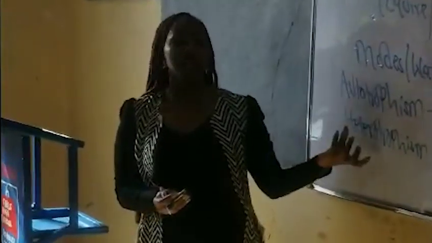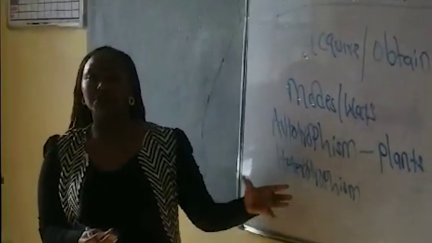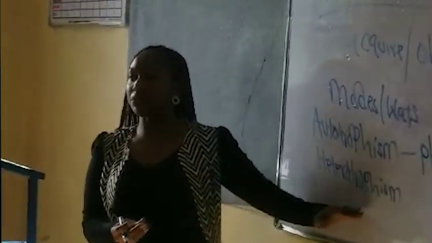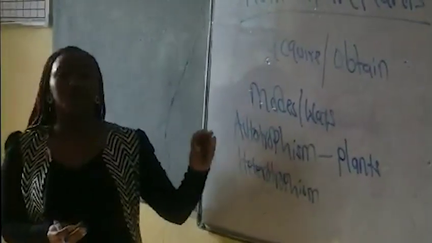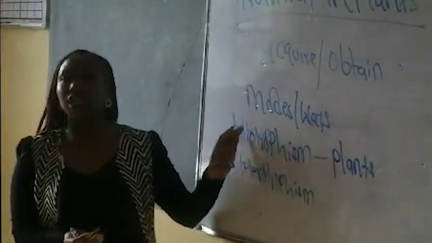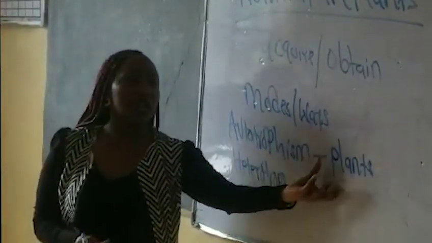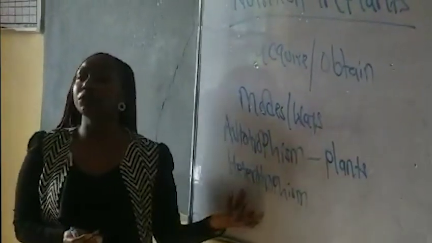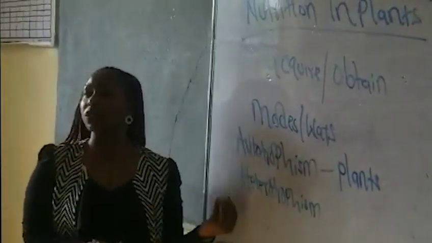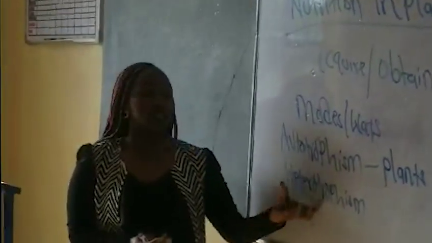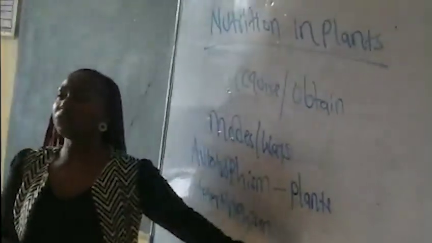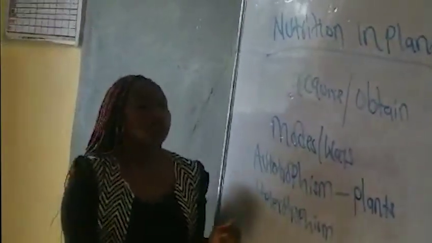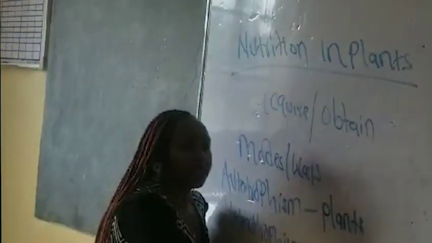They obtain already manufactured food substances as complex food substances. So in autotrophism, organisms make their own food, but in heterotrophism, they take in already manufactured food substances, and this is carried out by animals. Are we getting the point?